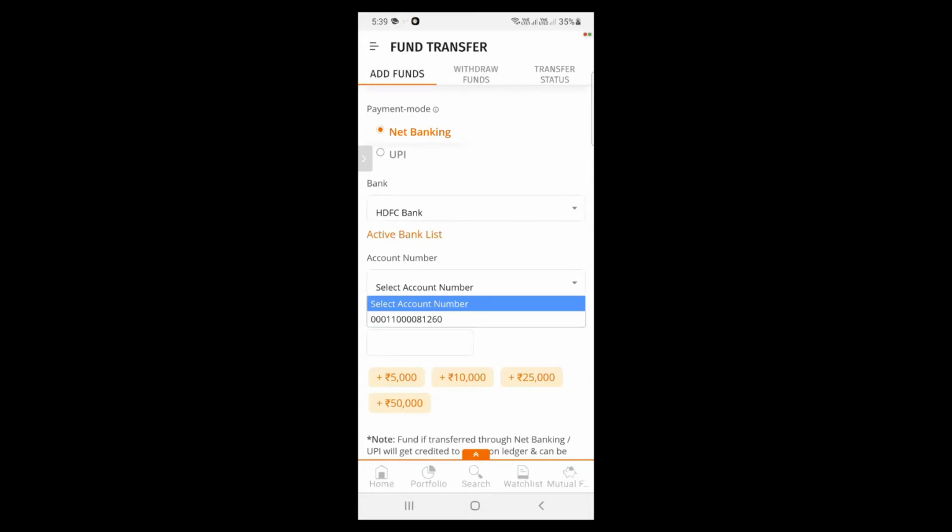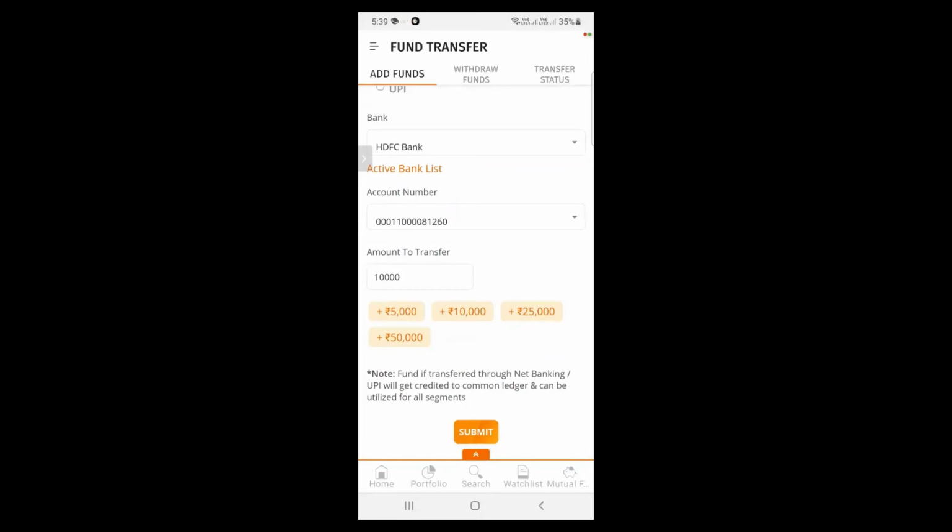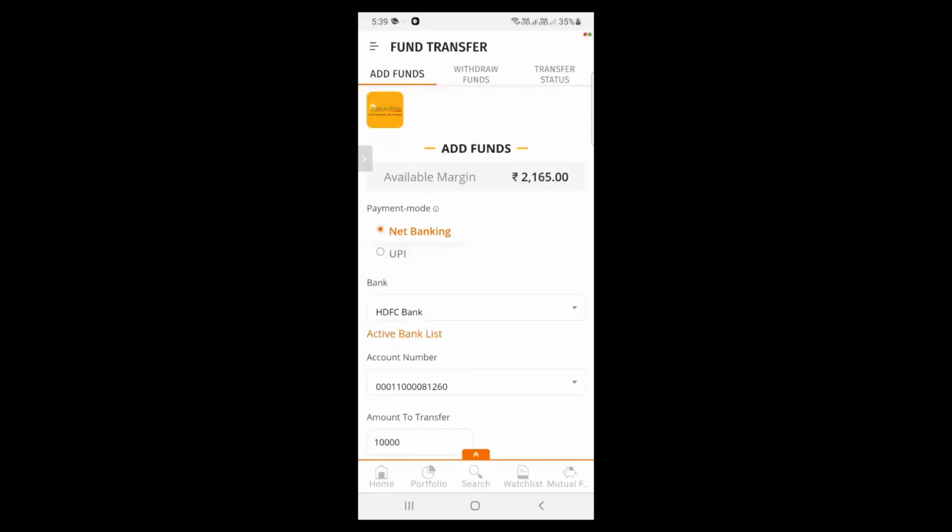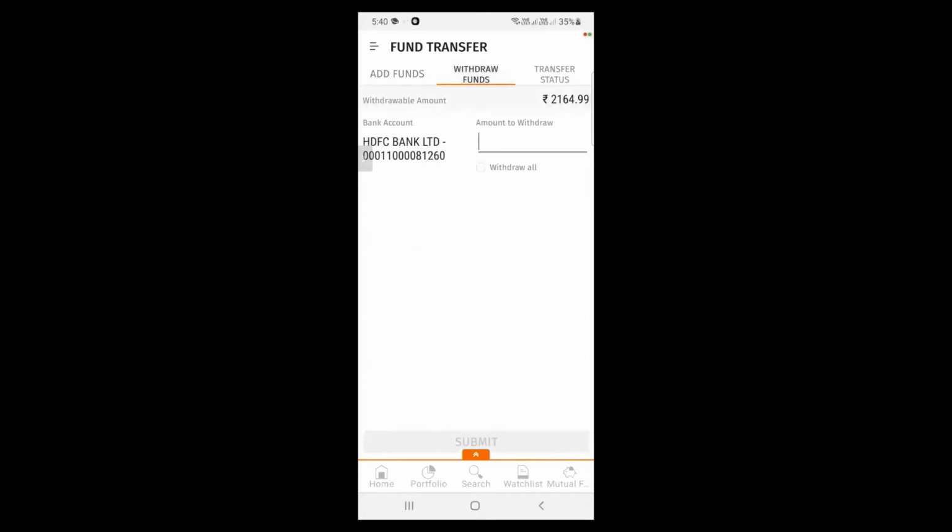Here I'm selecting the account number and I'm putting the amount to transfer. Next, I'll be clicking on submit button at the bottom of the page. This will redirect you to a net banking web page. You need to put your login ID and password of your bank details and carry out the transaction. When the transaction is done, you will be able to see the cash ledger within 2 hours.